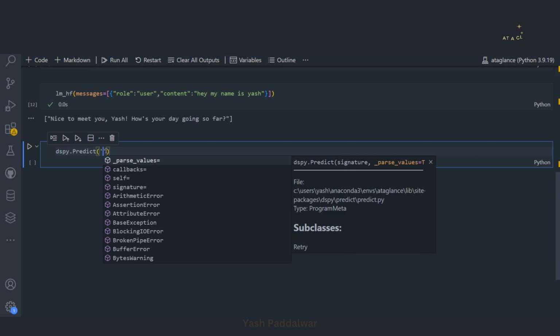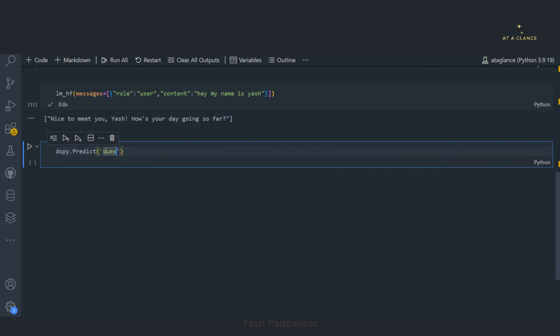So what I'll do is I'll simply write question and then an arrow. Make sure about this, it's an arrow, a hyphen, and greater than. Next I'll simply write answer. Now what this signifies, we have an input which is named as question and we have the output for it which is named as answer.